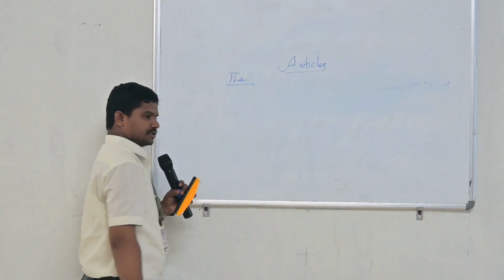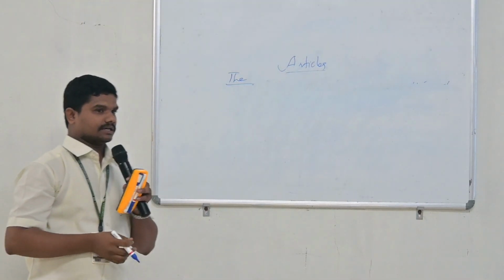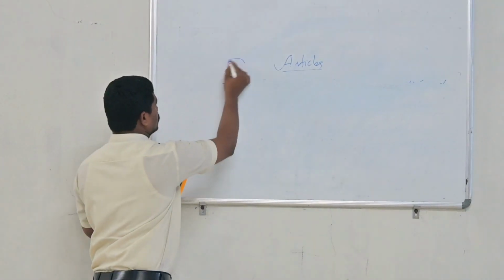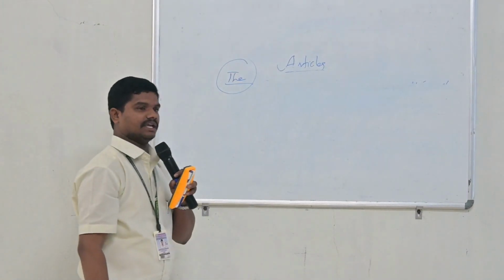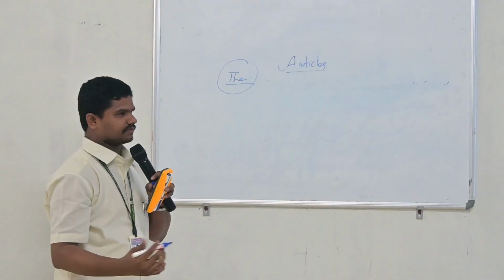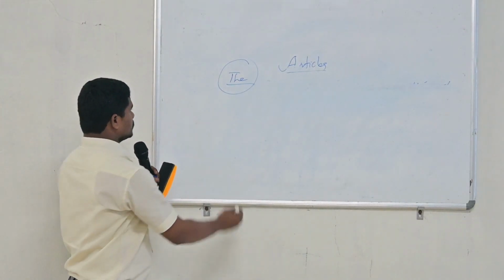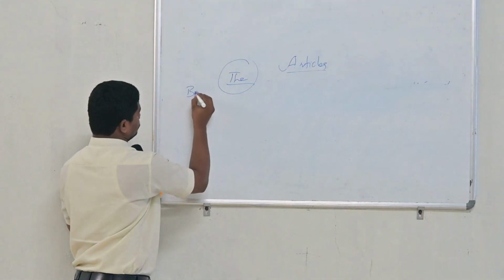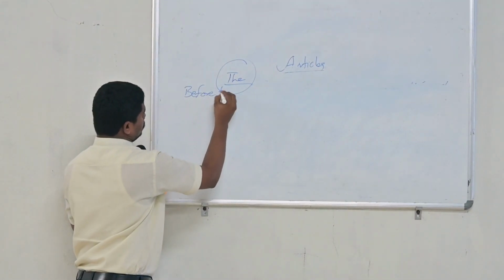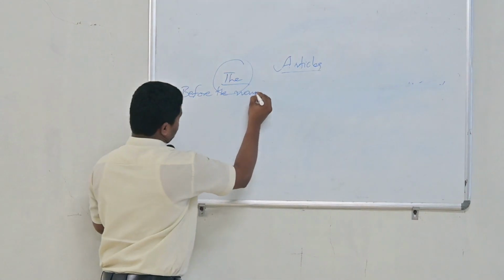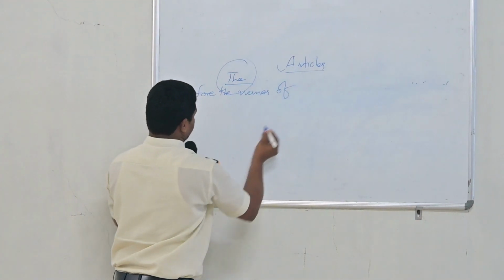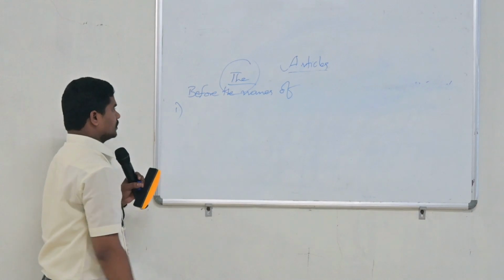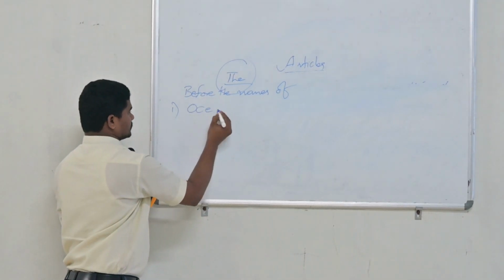So today we are going to learn the definite article, the word "the". Where do we use the article the? Before the names of... so the first one, oceans.